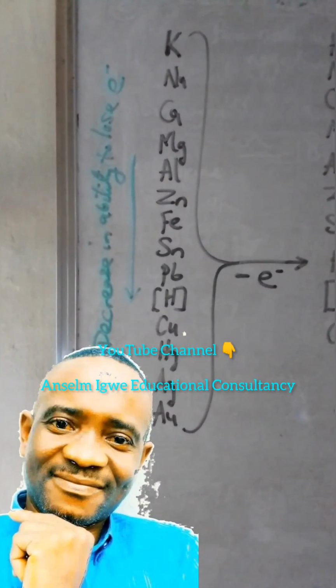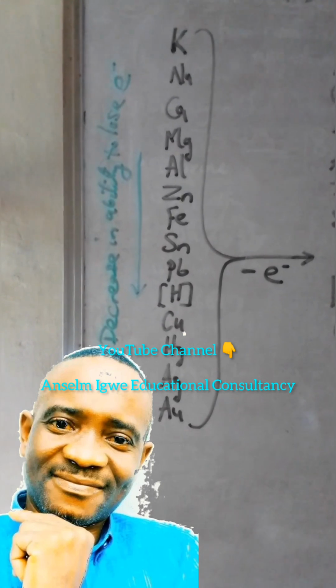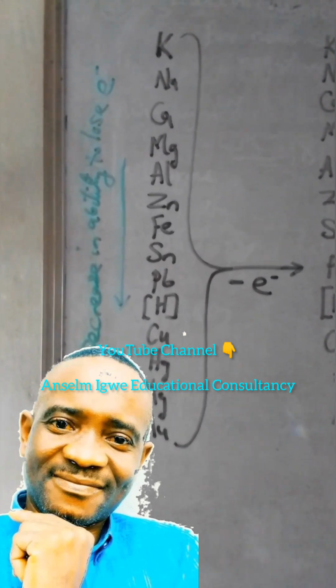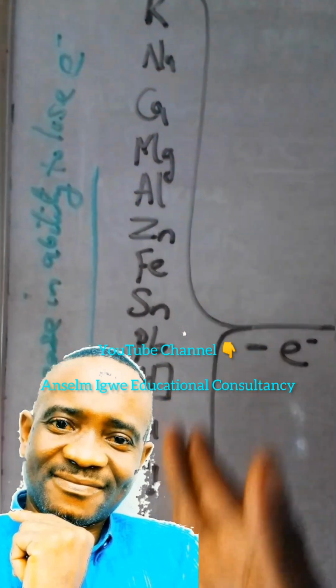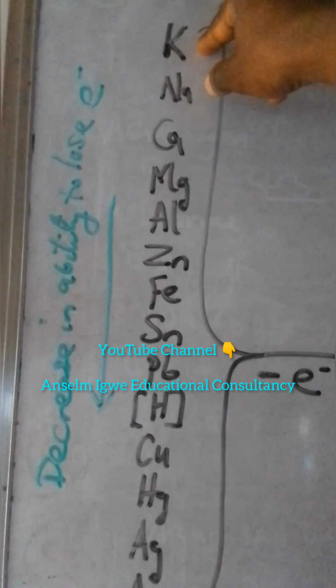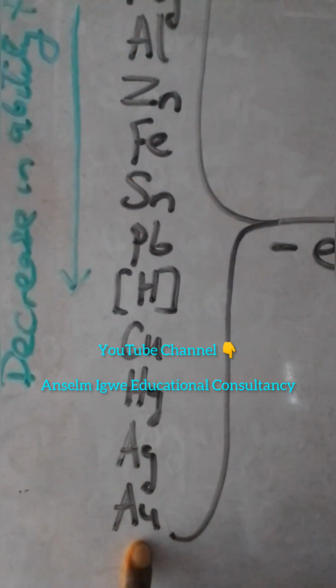One of the confusions that students encounter in electrolysis is the inability to understand the electrochemical series. Let us focus on the electrochemical series of metals first. These are neutral atoms, and from periodic chemistry, you understand that the most electropositive is potassium, followed by sodium, and the least is gold.